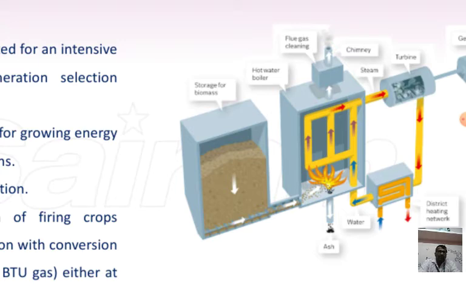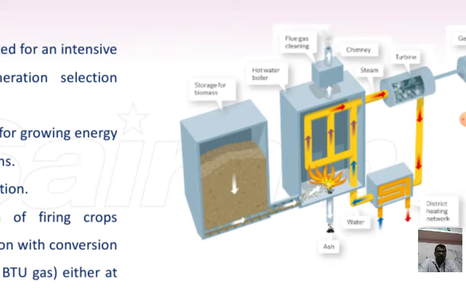The water which is passed through this boiler is cold water. Due to this burning effect, the cold water is converted into hot water, and some flue gas will be added for that conversion of hot water into steam.